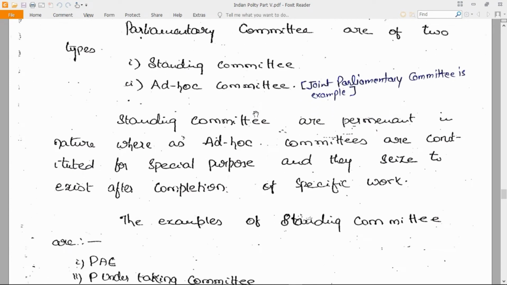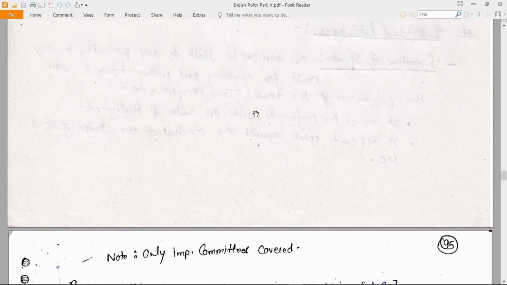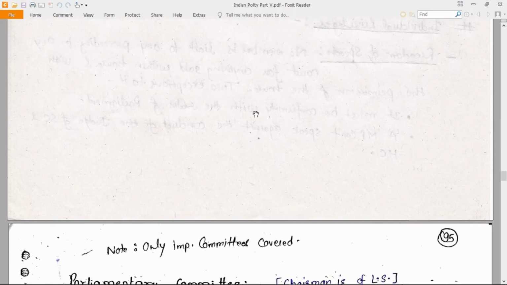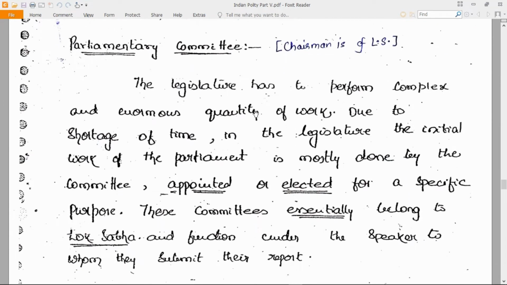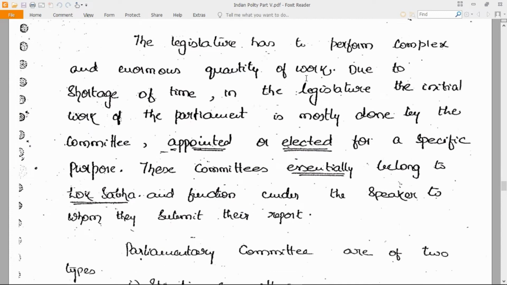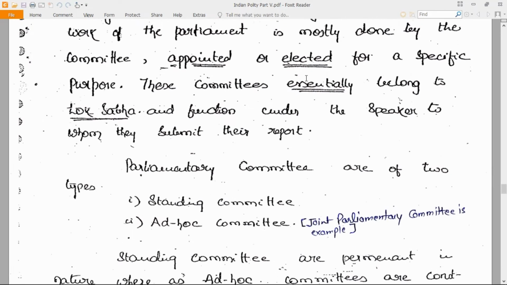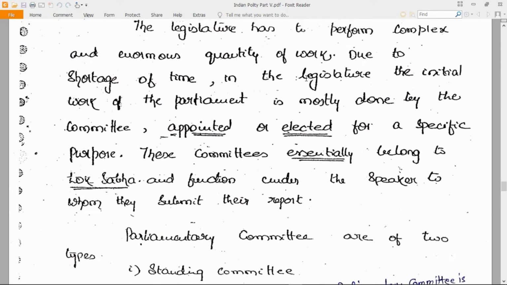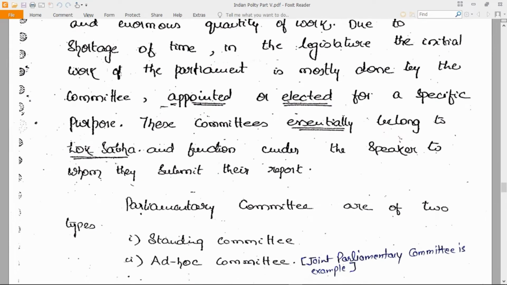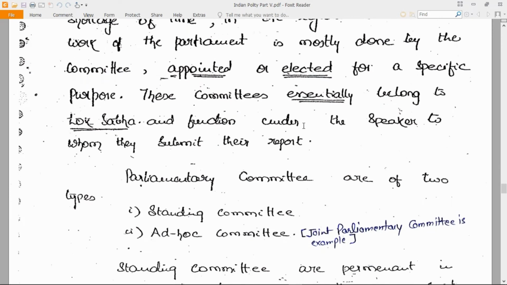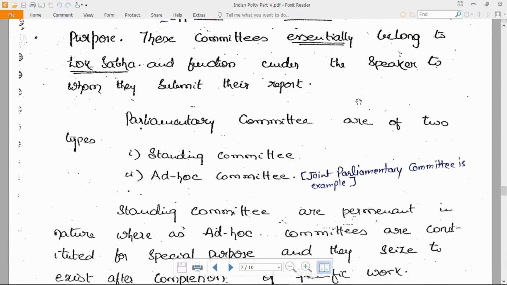Now let's talk about certain important features which we have just missed, which is the Parliamentary Committee. The legislature has to perform a complex and enormous quantity of work, and due to the shortage of time in the Parliament, the initial work of the Parliament is mostly done by committees appointed or elected for a specific purpose. These committees essentially belong to the Lok Sabha and function under the Speaker, to whom they submit